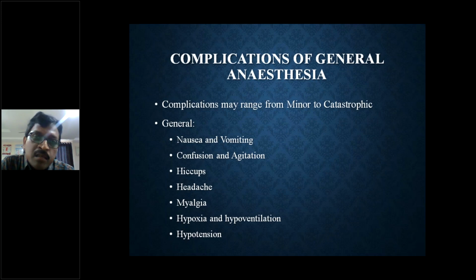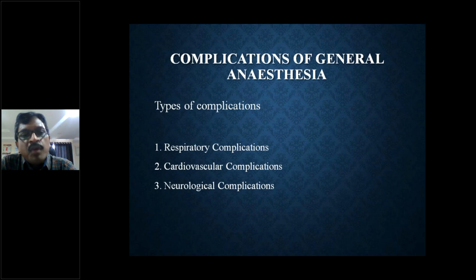Because of analgesic drugs, the patient was not having any pain in the operation theater. Depending on the position of the patient and the instrumentation on the body, once he is awake, he may feel myalgia or severe body pains. Hypoxia and hypoventilation may be present, and hypotension may be present in the postoperative period if there is excessive blood loss, or if there is any remnant of the anesthetic drug effect on the body. These are the general terms. The types of complications are respiratory complications, cardiovascular complications, and neurological complications.